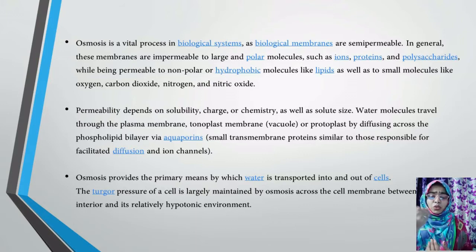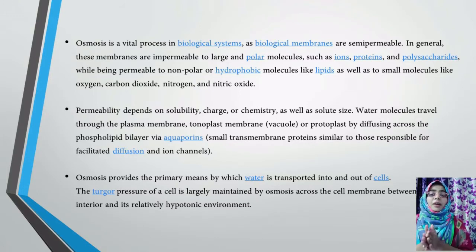So the movement of substances, or the factors affecting the movement of substances, are these. Osmosis provides the primary means by which water is transported into and out of the cells. Water is transported mainly into and out of the cells by osmosis.